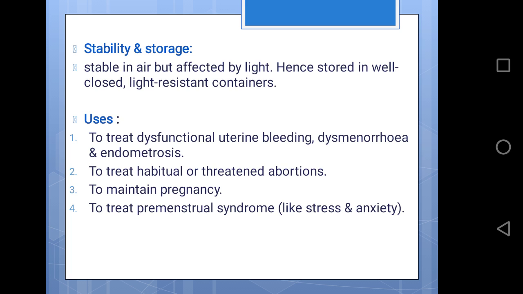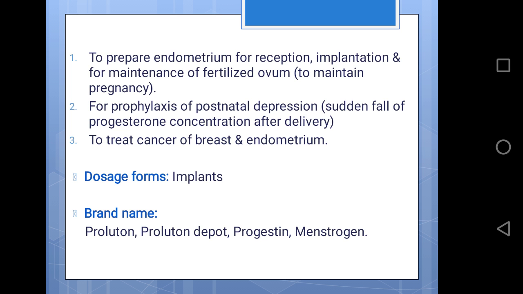Usage: to treat dysfunctional uterine bleeding, dysmenorrhea, and endometriosis, to treat habitual and threatened abortion, to maintain pregnancy, and to treat premenstrual syndrome, to prepare the endometrium for reception, implantation, and maintenance of the fertilized ovum, for prophylaxis of postnatal depression, and to treat cancer of the breast and endometrium.